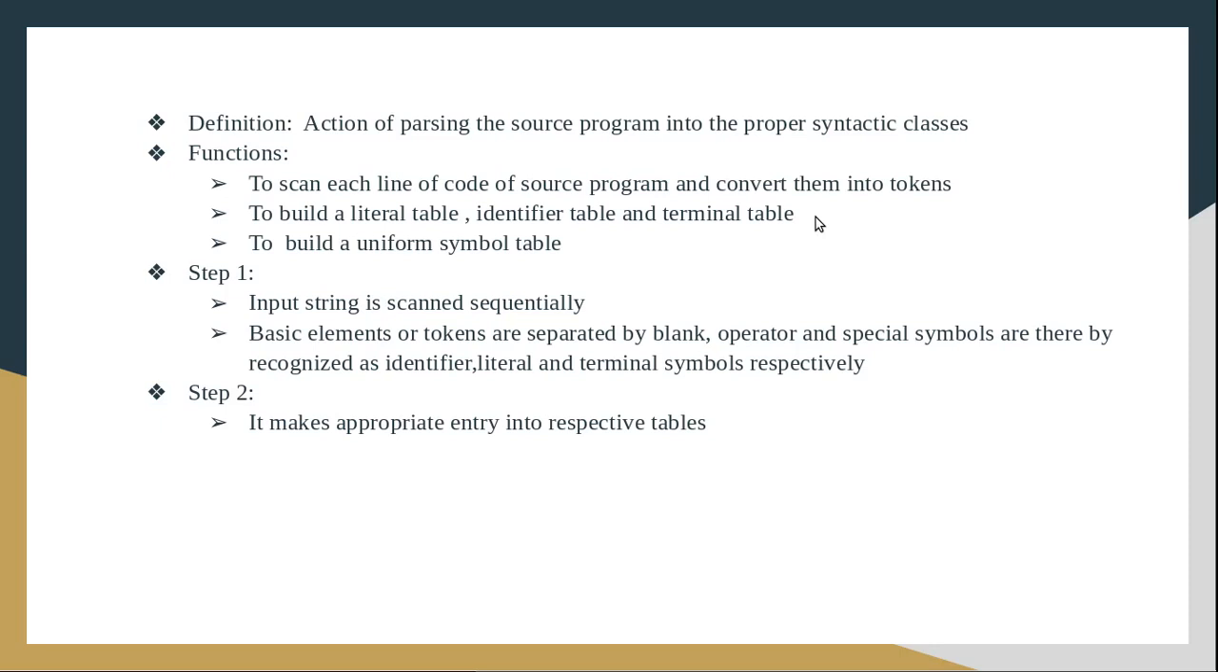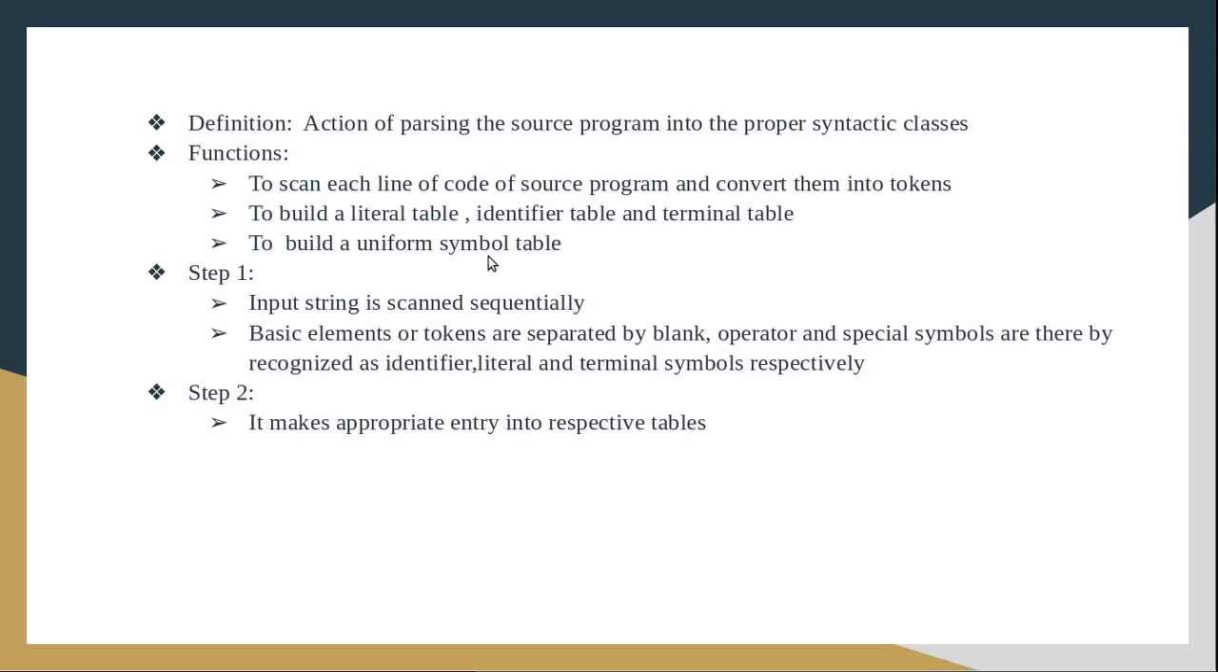Once we recognize these tokens, the next function of the lexical analysis phase is to build the databases for these tokens, to store these tokens. So we have a literal table to store the literal names and its attributes, an identifier table to store the identifier name and its attributes, then a terminal table, which is the permanent database that includes all the terminal symbols. Apart from these three tables, we have another table, that is the uniform symbol table.